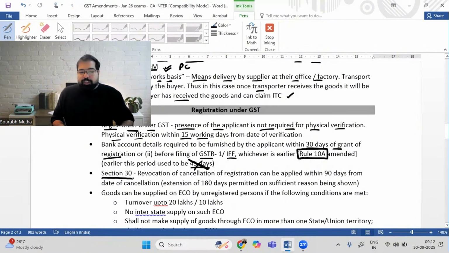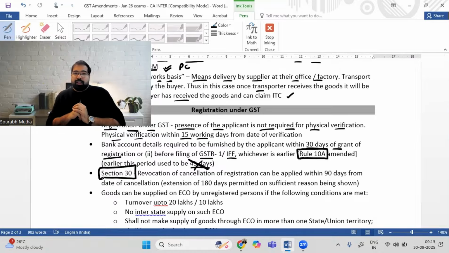Guys, unfortunately, your registration is getting cancelled. You get a love letter from the GST officer that sorry, due to some fraudulent reasons or some other reasons, we're cancelling your registration, and you're worried because your credit has gone away. Now you go to the government and you beg to the government, please revoke my cancellation.